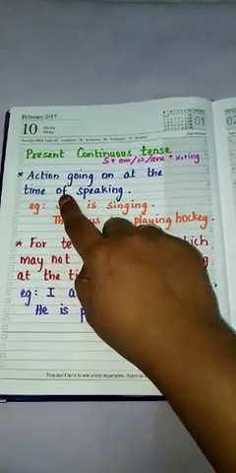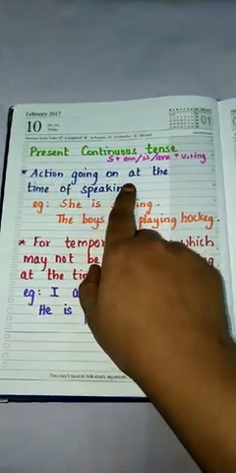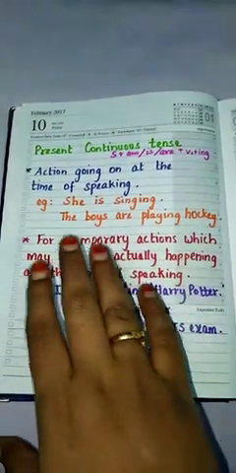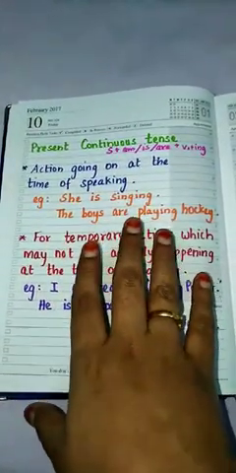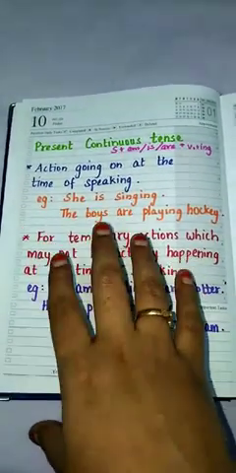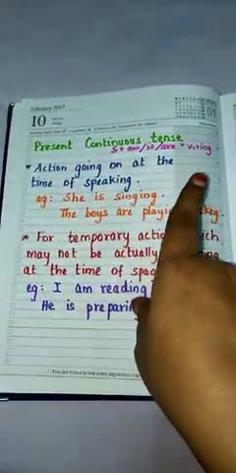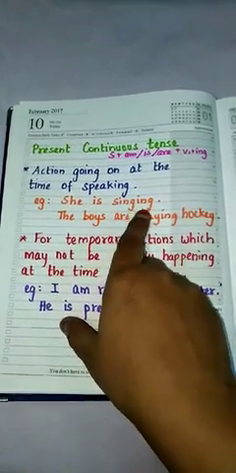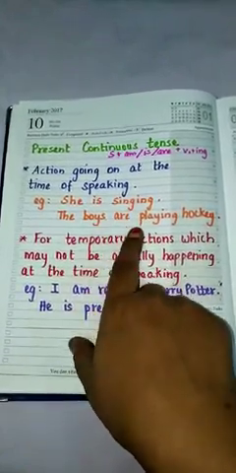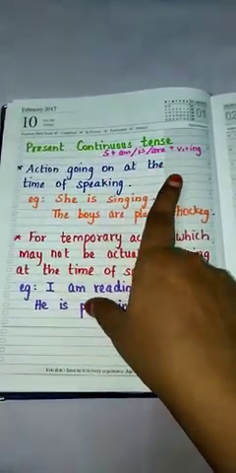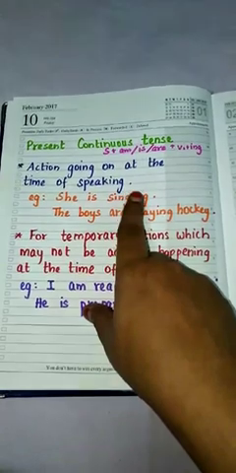Okay, now let's see the situations. The first point is action going on at the time of speaking. To express something which is happening right in front of you, the action is in process at the moment. For that we'll be using present continuous tense. See the example here: She is singing. The boys are playing hockey. So it means it is happening right in front of them at the moment of speaking.